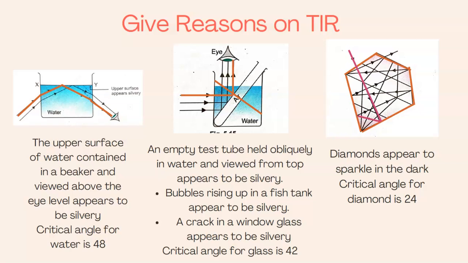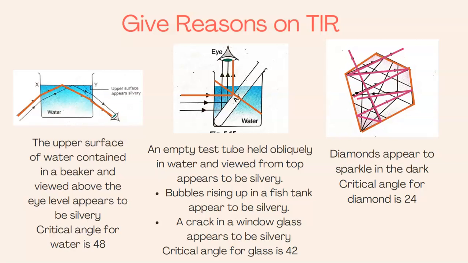It will go back into the diamond, hit the other surface, again at an angle more than 24 degrees. Again, TIR takes place. Again, it hits the third surface. And this keeps on happening. And in a way, this whole ray is trapped inside the diamond. And after many multiple TIRs, this ray will escape the diamond. When these multiple TIRs are taking place, every face of the diamond appears to be shining like a mirror, and hence diamonds appear to sparkle in the dark.